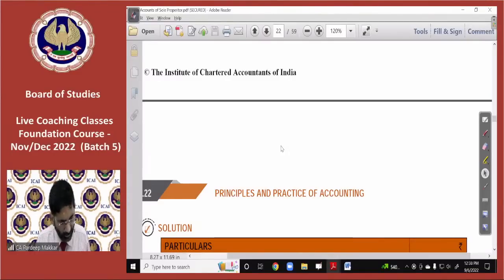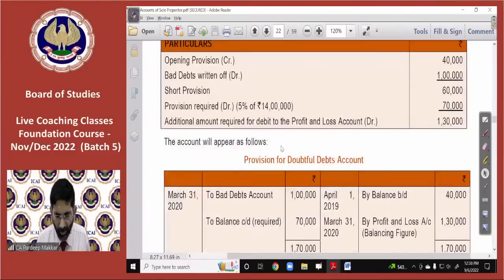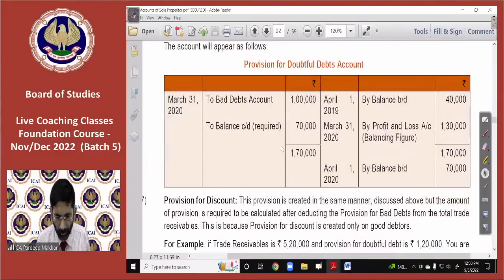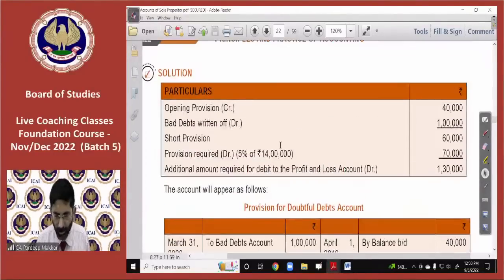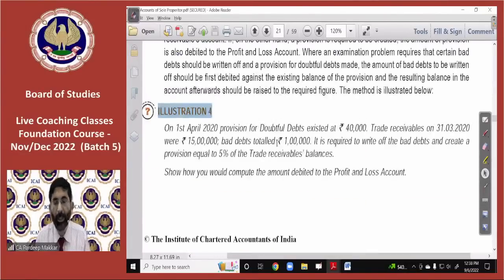Let, what do we let, sir? Right to let, sir. There's nothing like let written here. What is written here? Let. Where is it written, beta? The word let is not written anywhere, but its meaning here can become very clear to you. Those who are interested to review provision for bad debts are very clear on this.